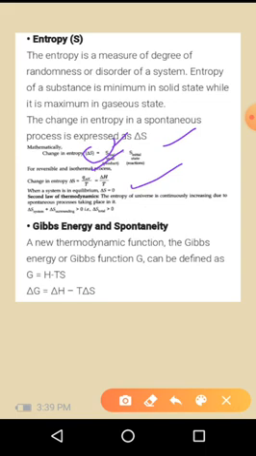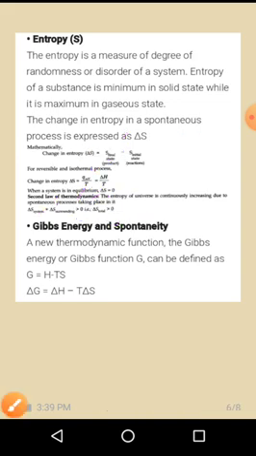So the second law of thermodynamics says that the entropy of the universe is continuously increasing due to the spontaneous processes taking place in it. Delta S system plus delta S surrounding is greater than 0, that is, delta S total is greater than 0. Next is Gibbs energy and spontaneity.